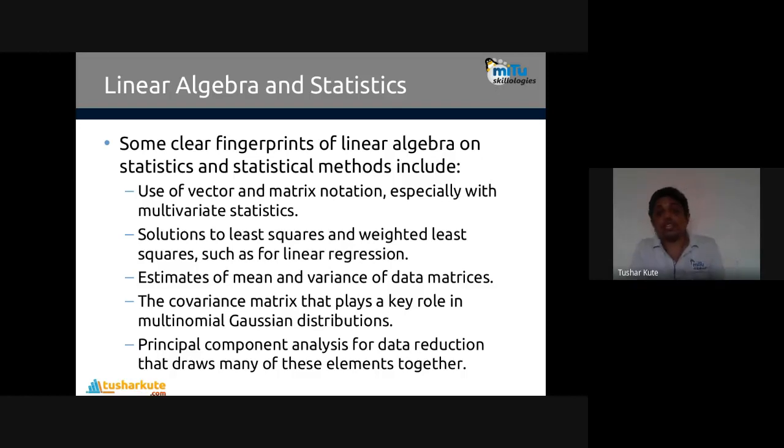Then yeah, next is the covariance matrix. That also we have already seen. Covariance plays a key role in the multivariate Gaussian distribution. So to find the covariance, we'll be using the idea of linear algebra behind it.